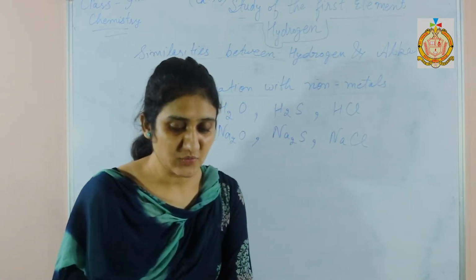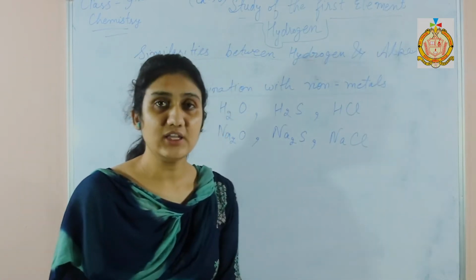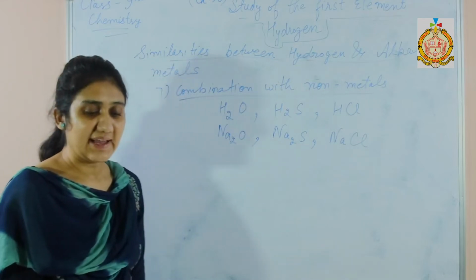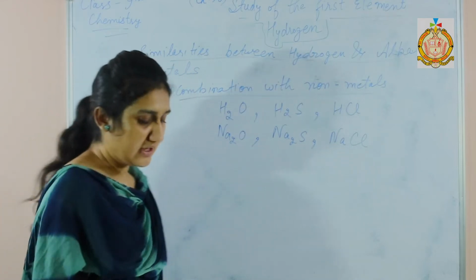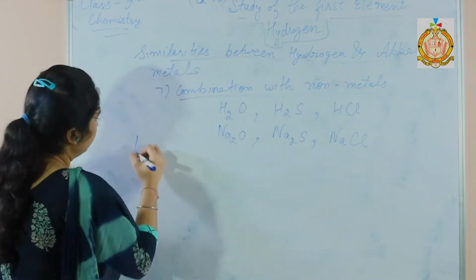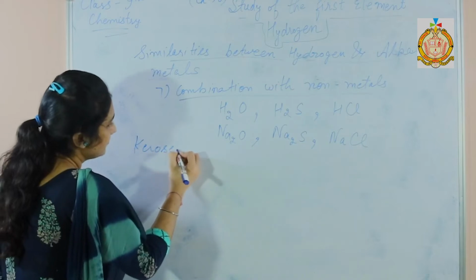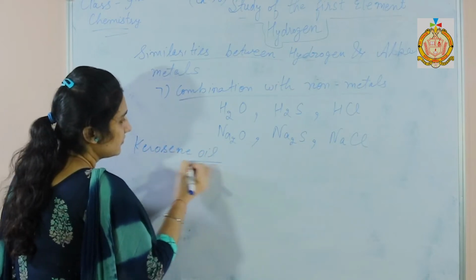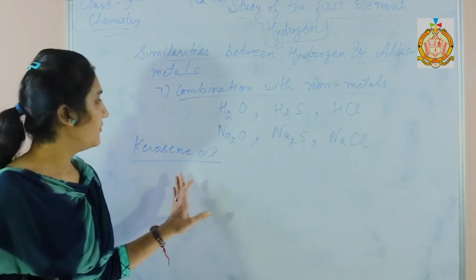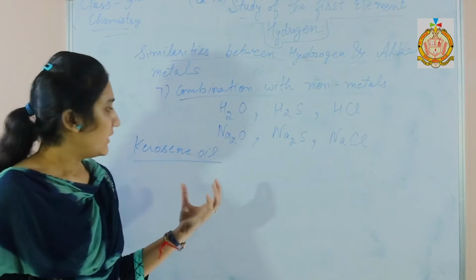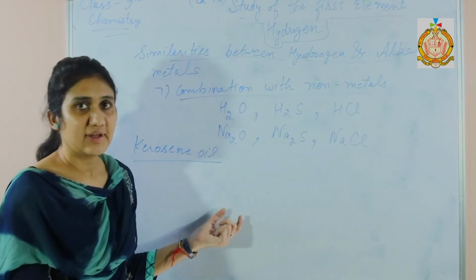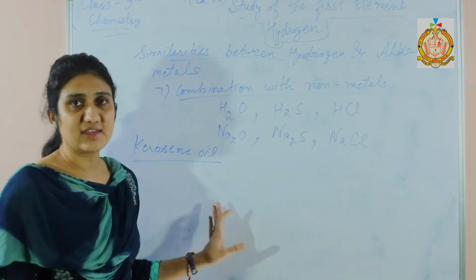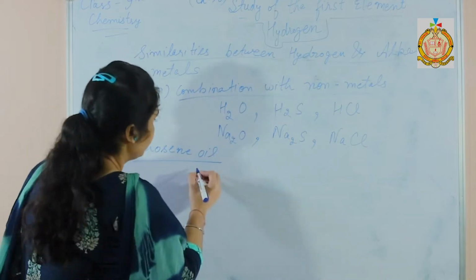One thing to be noticed is that alkali metals are so reactive that they are always kept in kerosene oil, because they react with atmospheric moisture, and hence this causes the metal to tarnish.